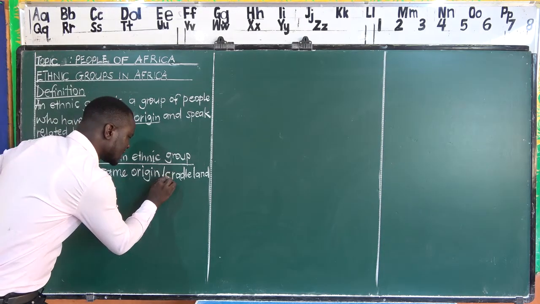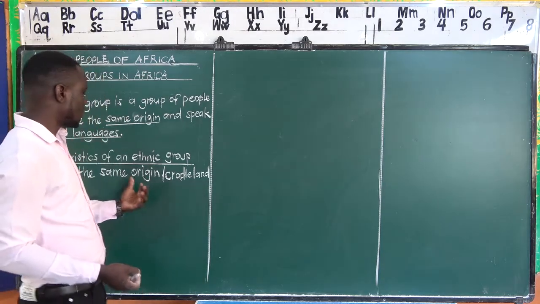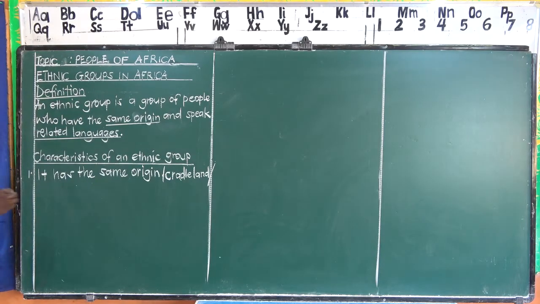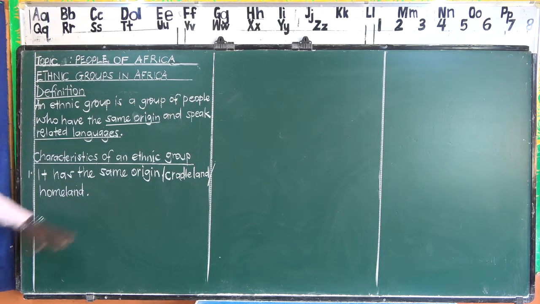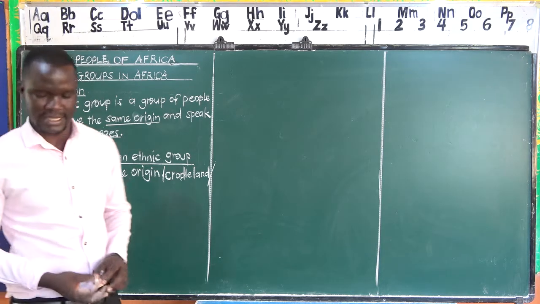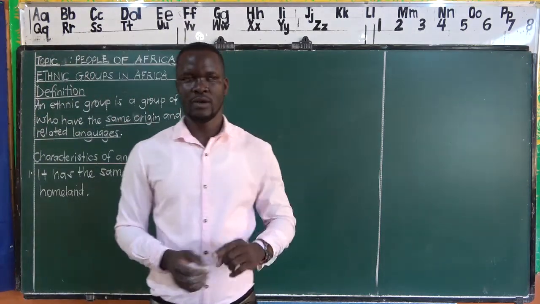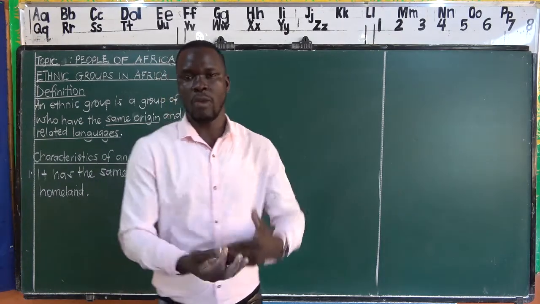They can say, which was the cradle land of this ethnic group? The question simply wants the origin. Or, if it does not have cradle land, it can have homeland. So we need to be aware that we mean the same thing here. An ethnic group has the same origin, or the same cradle land, or we can say the same homeland.